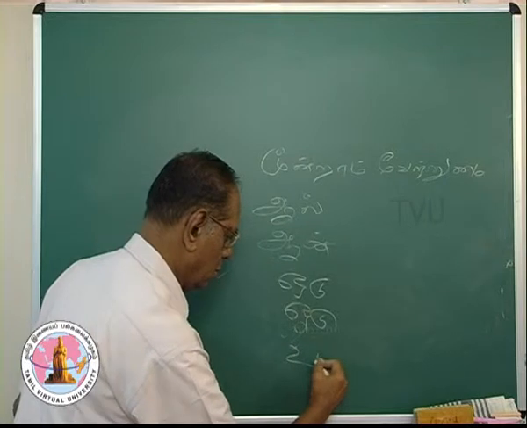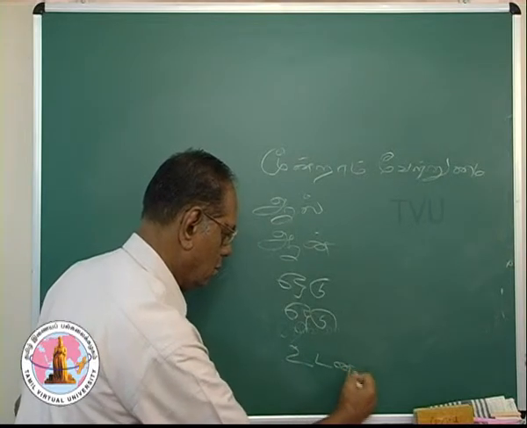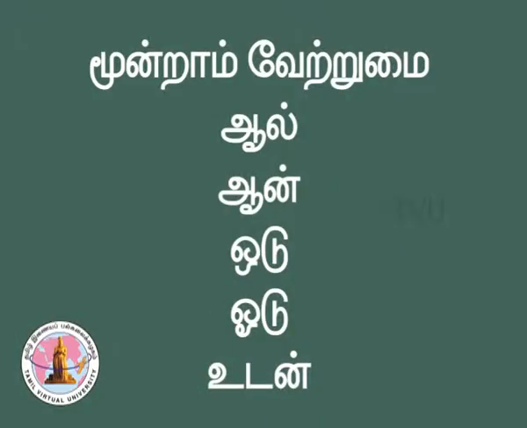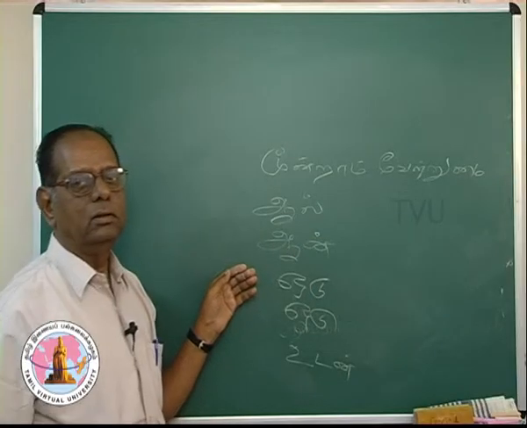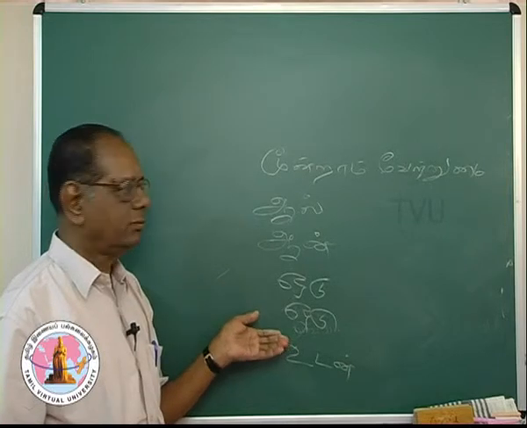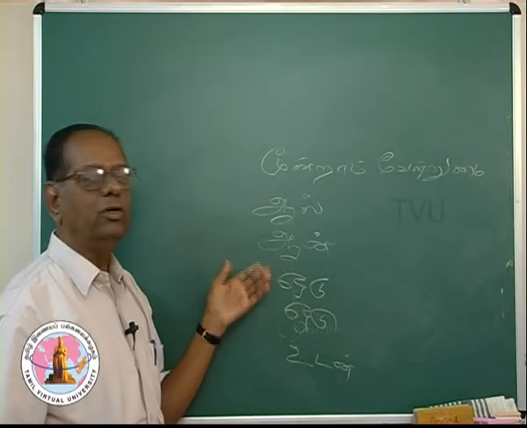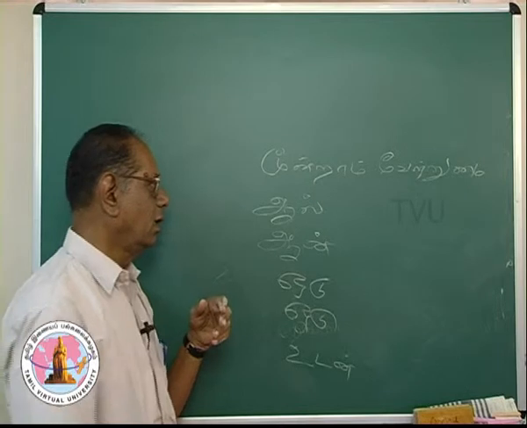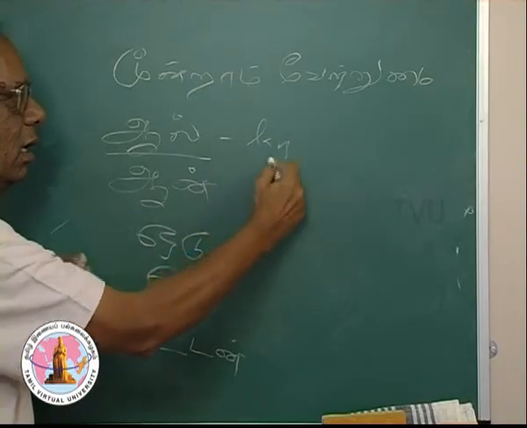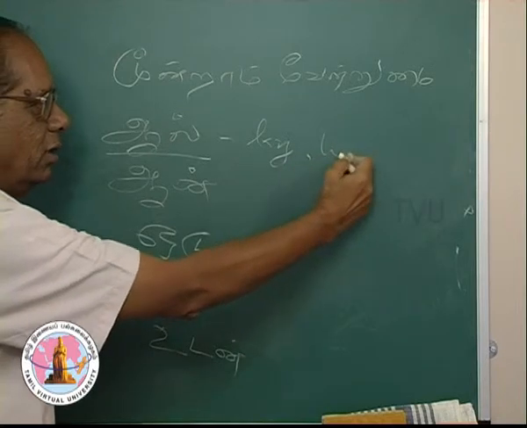These are the case markers. Troubled to study all these? I will reduce them, don't worry. Aal stands for by or with.